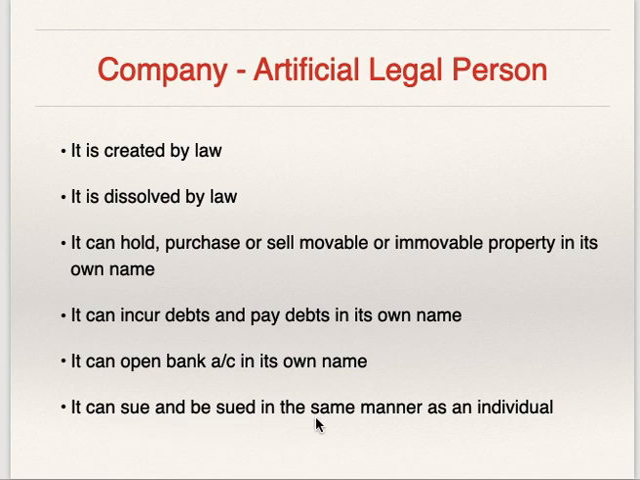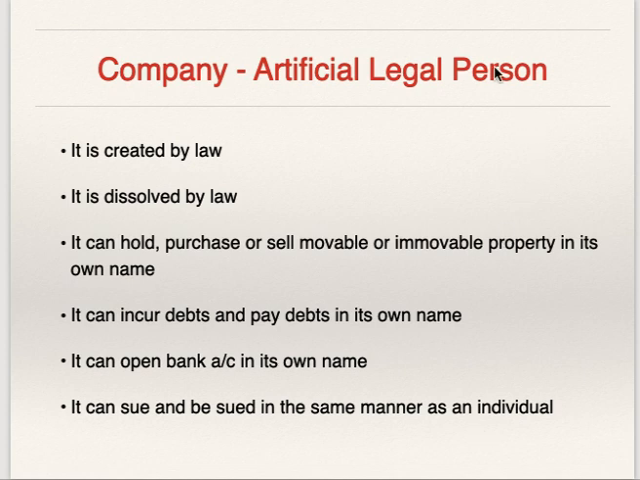Companies can sue and be sued in the same manner as an individual. जैसे कि कोई ह्यूमन बीइंग किसी पे लीगल केस कर सकता है और किसी ह्यूमन बीइंग पे कोई लीगल केस कर सकता है. सिमिलर मैनर में कंपनी ऑल्सो कैन मेक लीगल केस ऑन एनी अदर पर्सन और एनी अदर person can make legal case on companies just like an individual. Company can sue and be sued in the same manner as an individual.